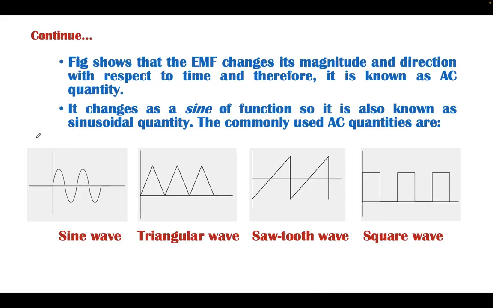Now it is not always that we have an AC quantity as a sine wave. This is a sine wave. We can have a triangular wave, we can have a sawtooth wave, we can have a square or rectangular wave. The reference may be at this point, because if we consider a reference here, there is only a change in magnitude but no direction. Similarly, we can have a reference at this point, and then there will be a change in direction as well as magnitude. Earlier it was the change in magnitude only, not the direction. But as far as AC is concerned, there is always a change in direction as well as magnitude.